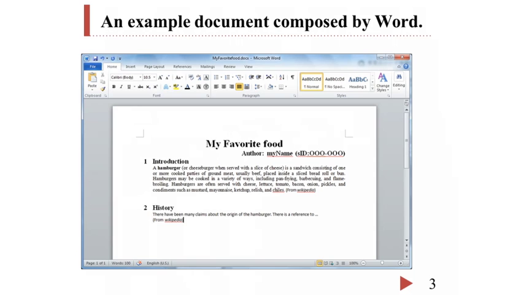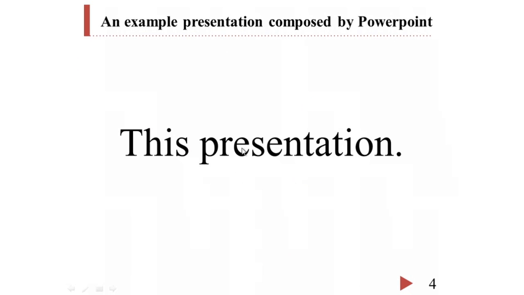Here is an example document composed by Word. As we see on the screen, we can write a document with Word. And this presentation is an example document composed by PowerPoint.